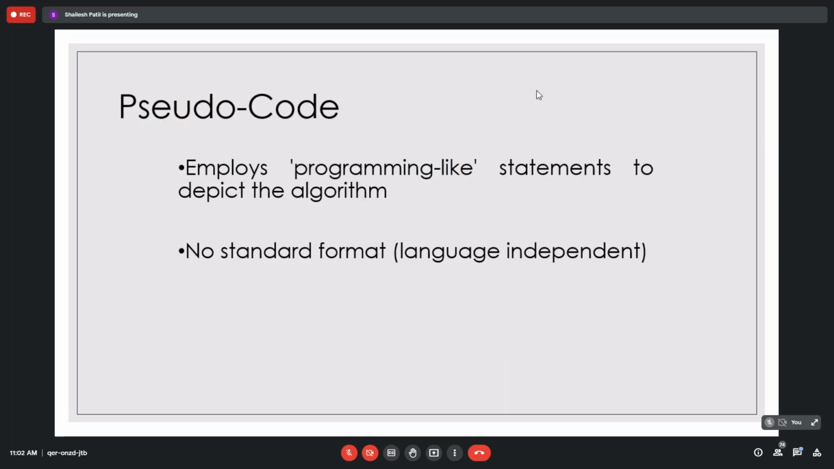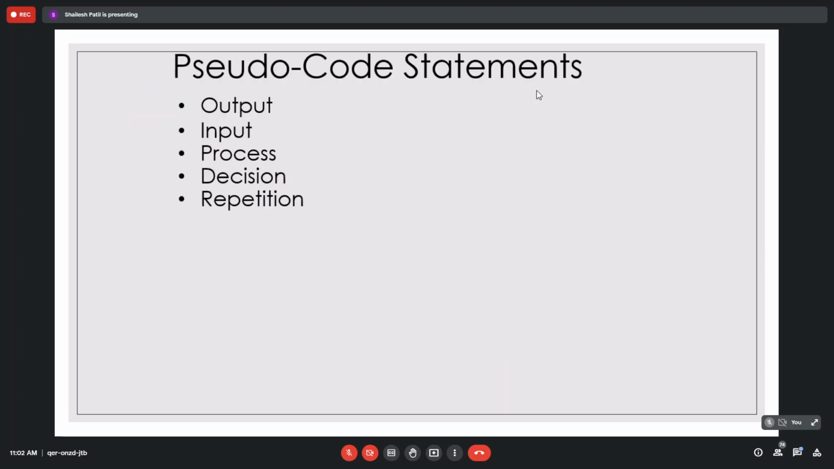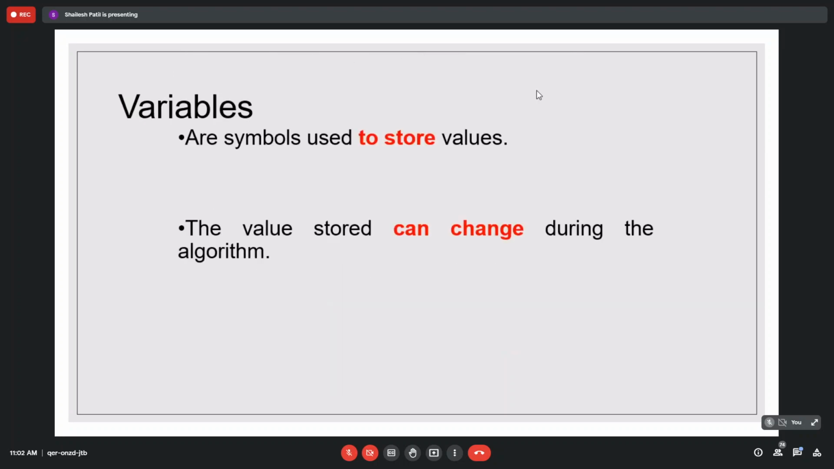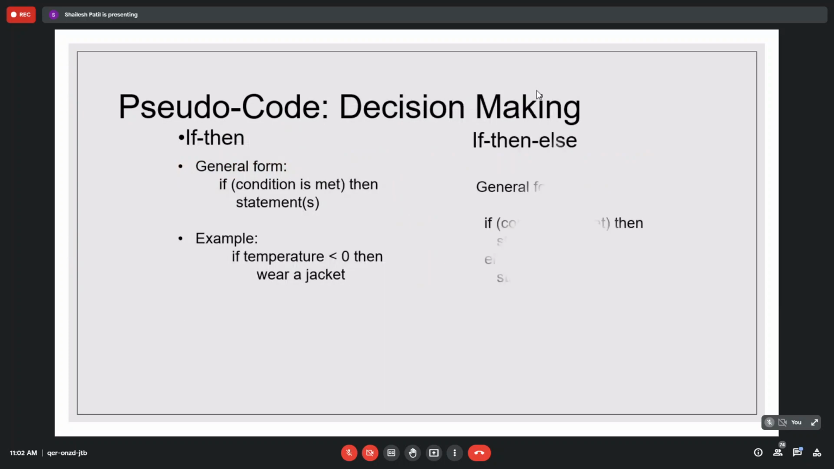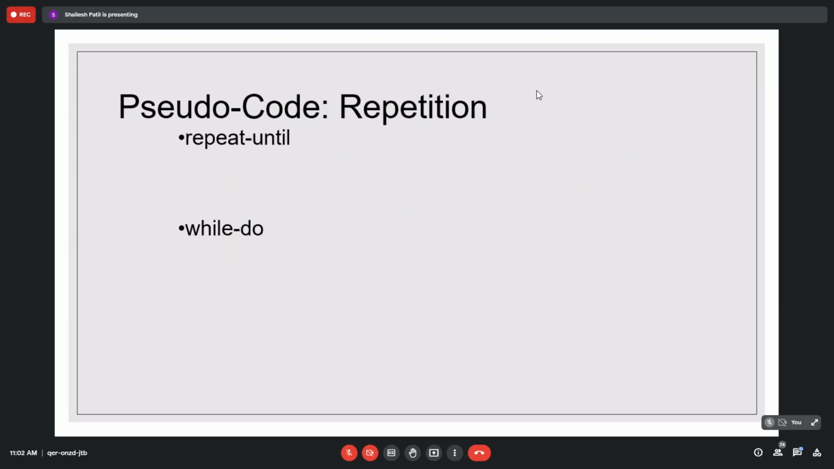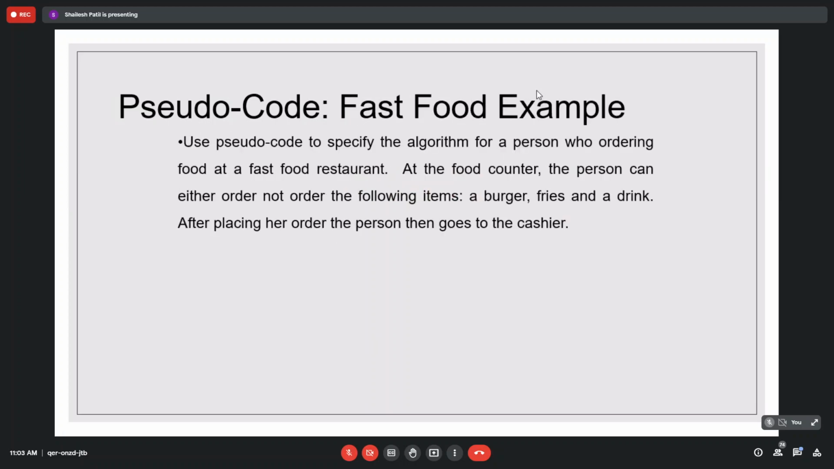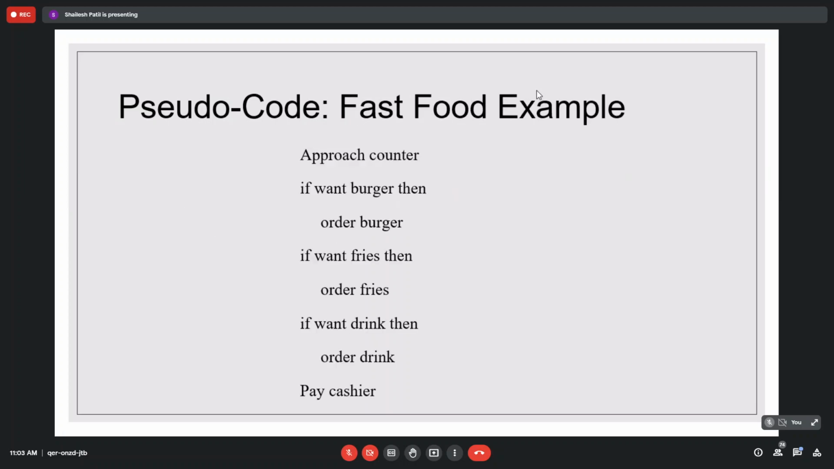Next, techniques of laying down pseudocode and flowchart. Pseudocode is programming-like statements. Pseudocode will have output, input, process, decision, and repetition. In first semester we have seen each and every assignment with this, so we'll directly go with the pseudocode. Decision making pseudocode will have, repetition pseudocode will have. This PPT I will share with you. Already you have worked on this.